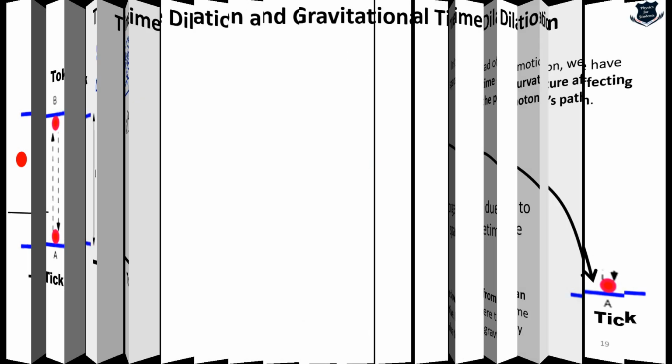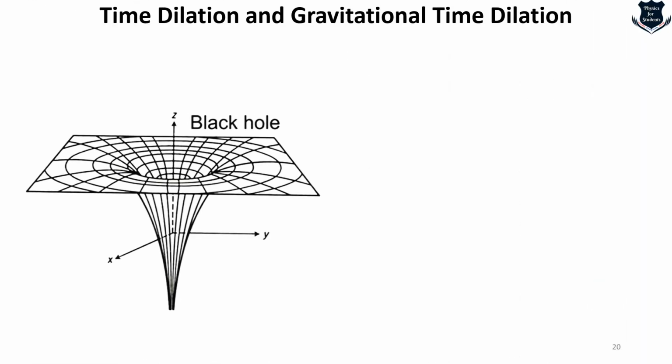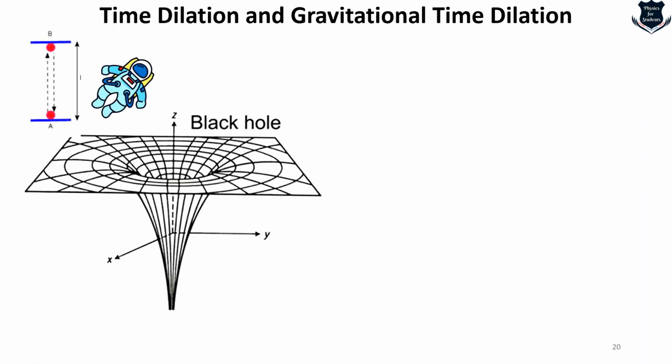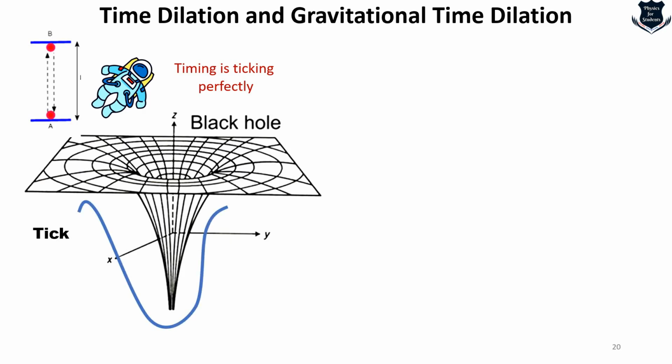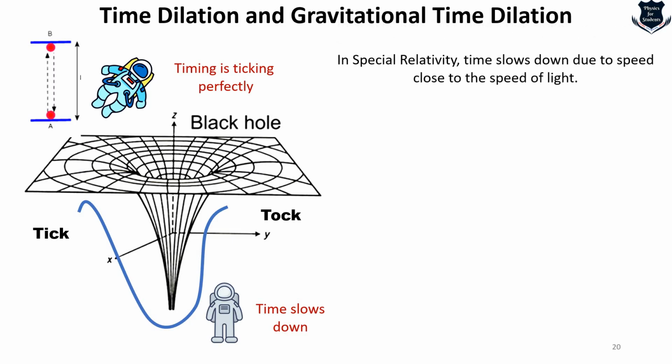And from here what we can see is that if you get a black hole, an extreme curvature, the astronaut who is falling over here, actually the time is ticking perfectly. But here a tick happens here and a tock happens over here. So you can see due to extreme curvature, it takes a longer and longer time, and this person who is outside the event horizon sees that time slows down.